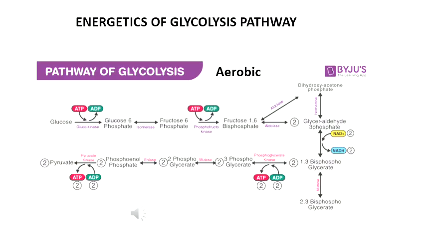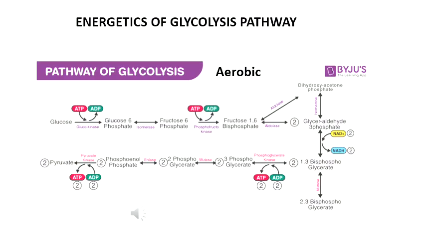So this is the entire glycolysis pathway. In the splitting phase, fructose 1,6 bisphosphate is split into two 3 carbon compounds. The first compound is glyceraldehyde 3-phosphate. That glyceraldehyde 3-phosphate is converted into two molecules of 1,3-bisphosphoglycerate.